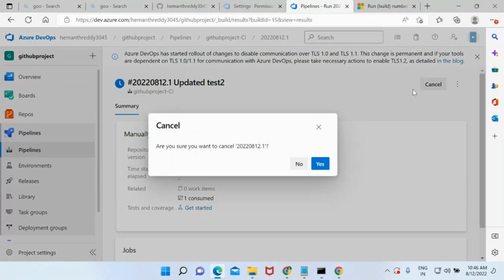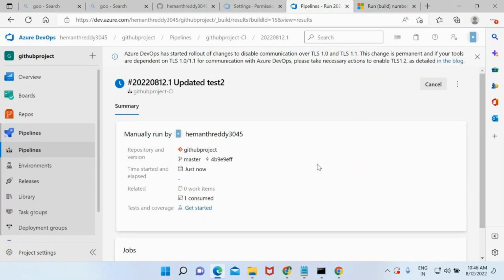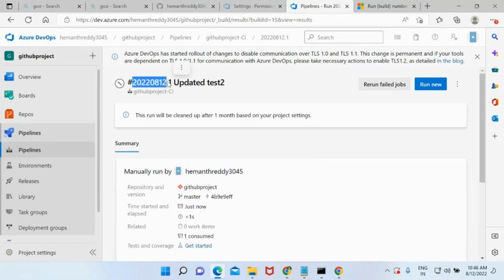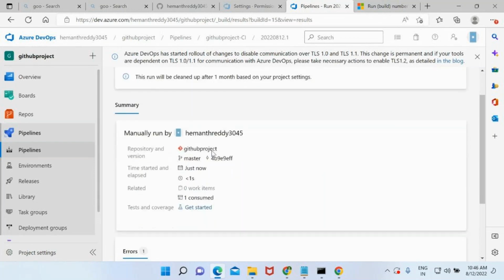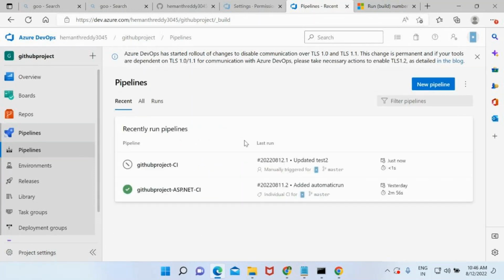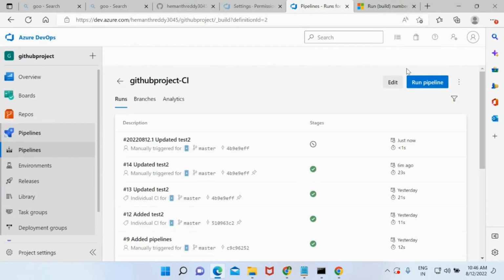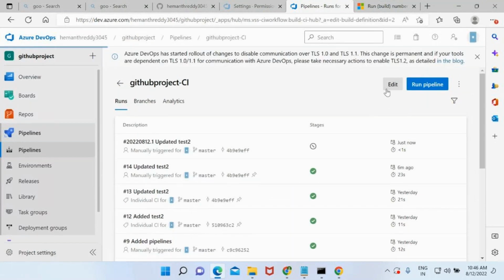I'm not going to run this. I'm just going to cancel this, because why do we need to wait? I just wanted to show you only this, right? Okay, this is fine. After that, if I go to the same pipeline, I want to show you some more settings.